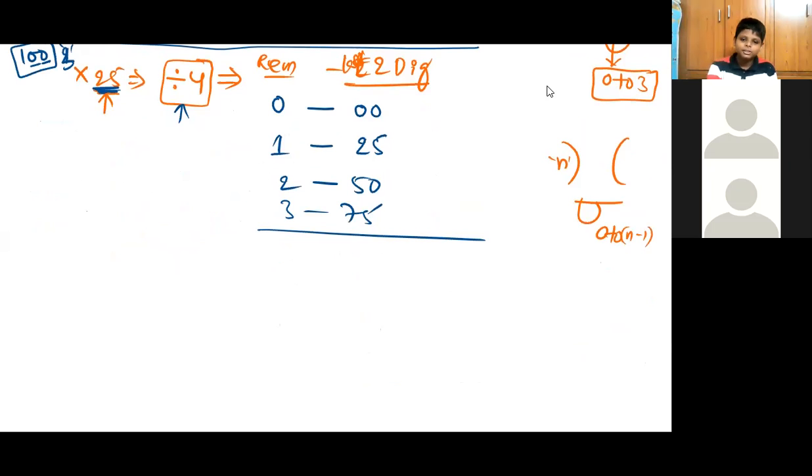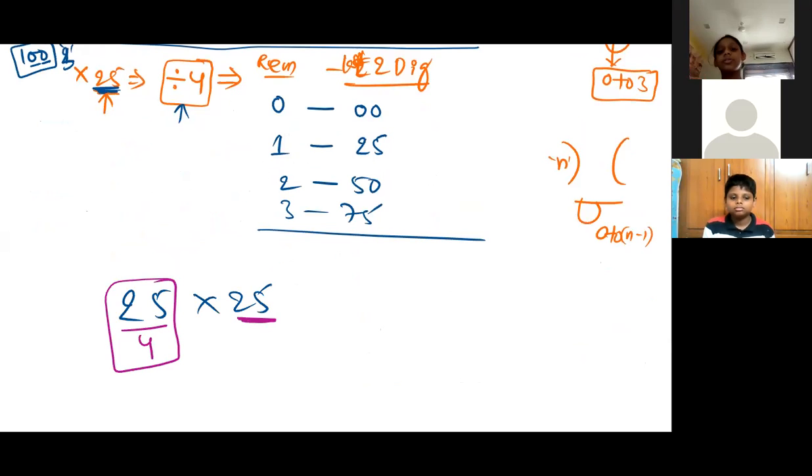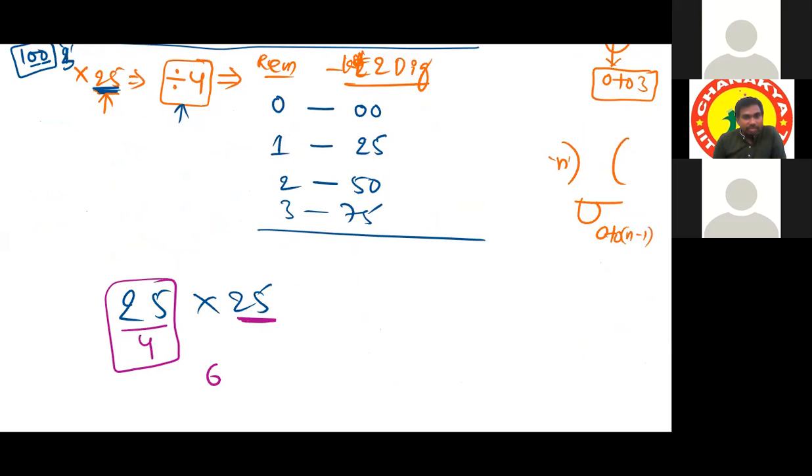See, you will understand with this example. I'm taking any number, like 25 into 25. Instead of multiplying by 25, we can divide that number by 4, right? 25 by 4 is how much? 6. Now, what is the remainder? 1. Simply multiply that 1 with 25. It will be 25.